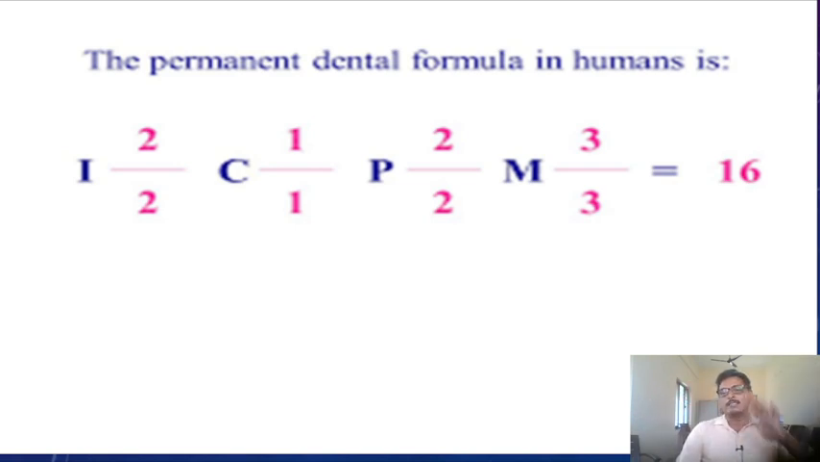Like that, the lower jaw also consists, in half part, of two incisors, one canine, two premolars, three molars. So the total lower jaw consists of four incisors, two canines, four premolars, six molars. Like that, every jaw consists of 2, 1, 2, 3 into 2, meaning 16 teeth in one jaw. Upper jaw consists of 16 teeth and lower jaw consists of 16 teeth. Total 32 teeth will be there in a human being.